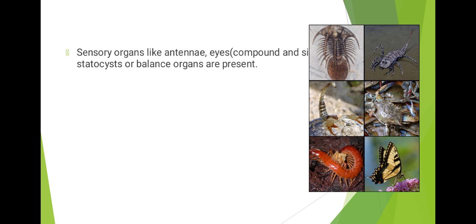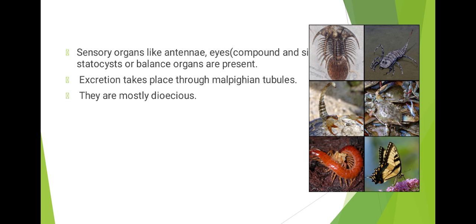Sensory organs like antennae or eyes. Eyes may be simple eye or compound eye. And statocysts or the balance organs are also present here. The excretion will take place through Malpighian tubules. Please note these excretory structures of this organism. It is through the Malpighian tubules.